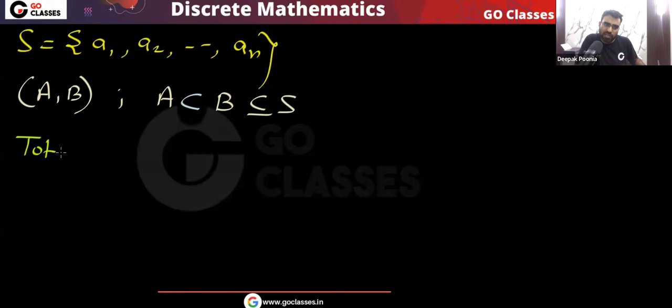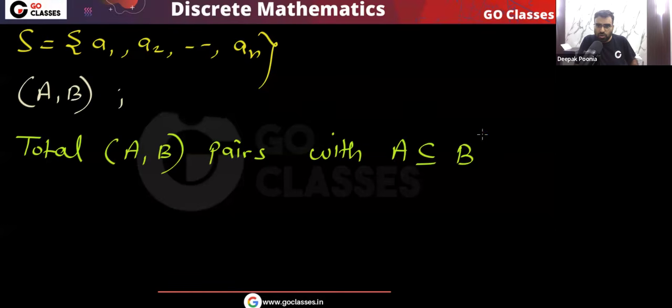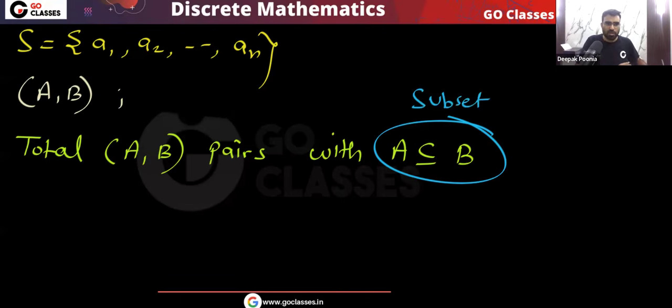So first find the total A comma B pairs with A a subset of B. Forget about the word proper, focus on subset. Total how many pairs A comma B can you create where A is a subset of B? That will be 3 power n, because every element has three choices.